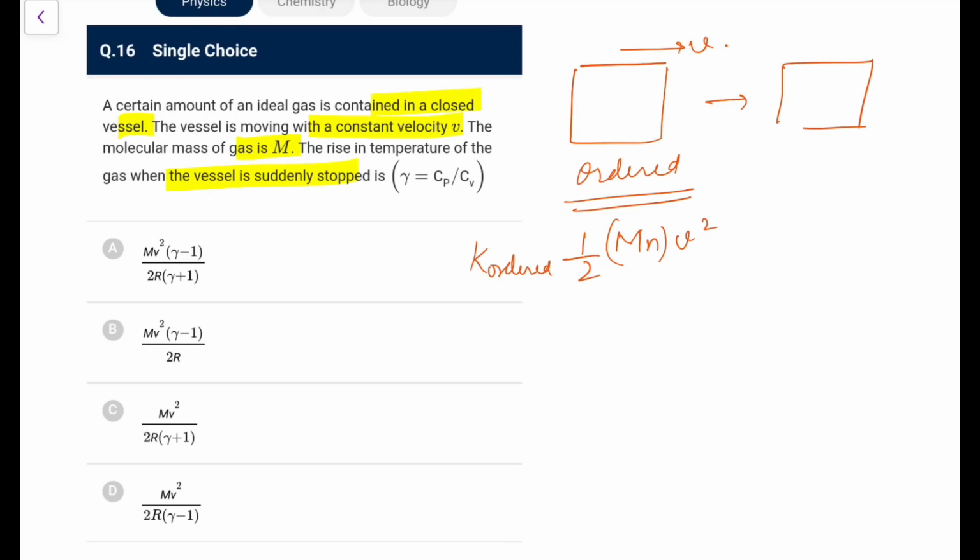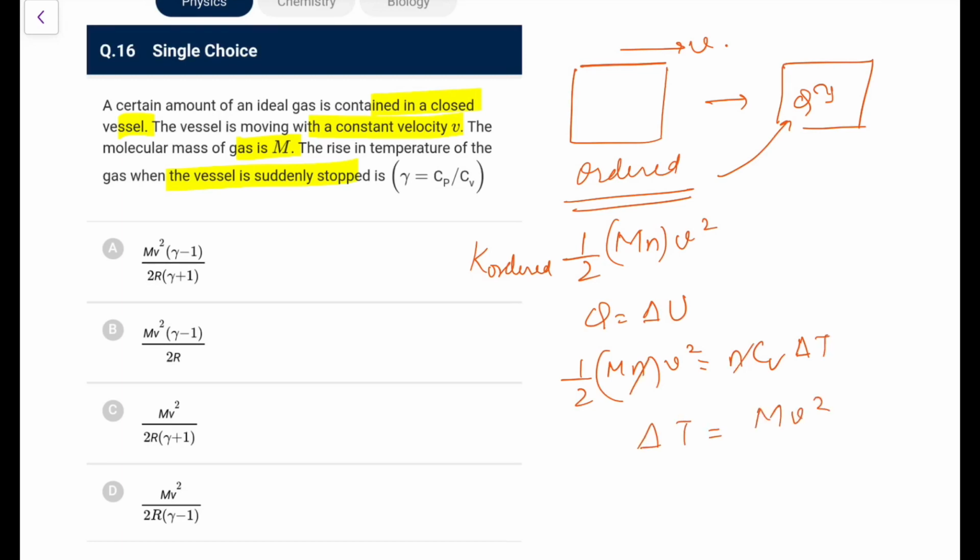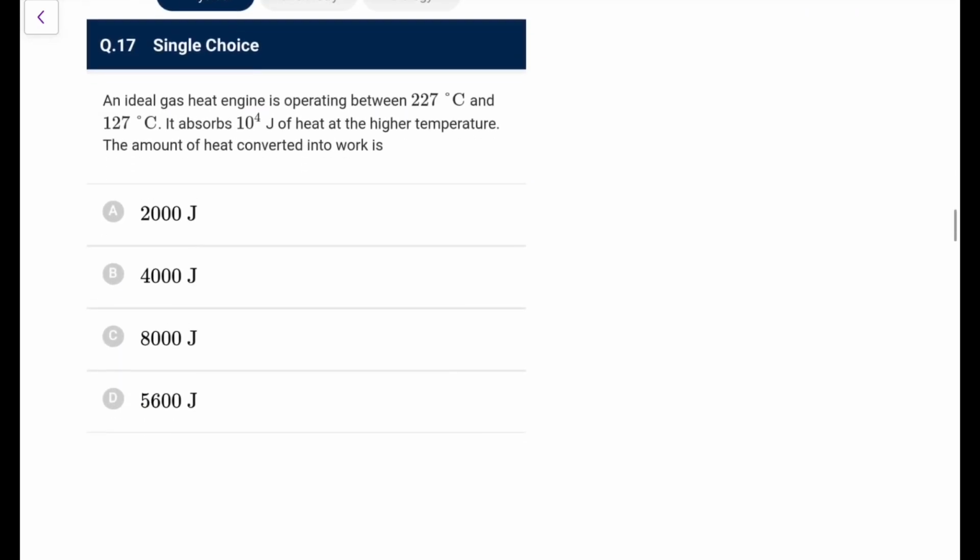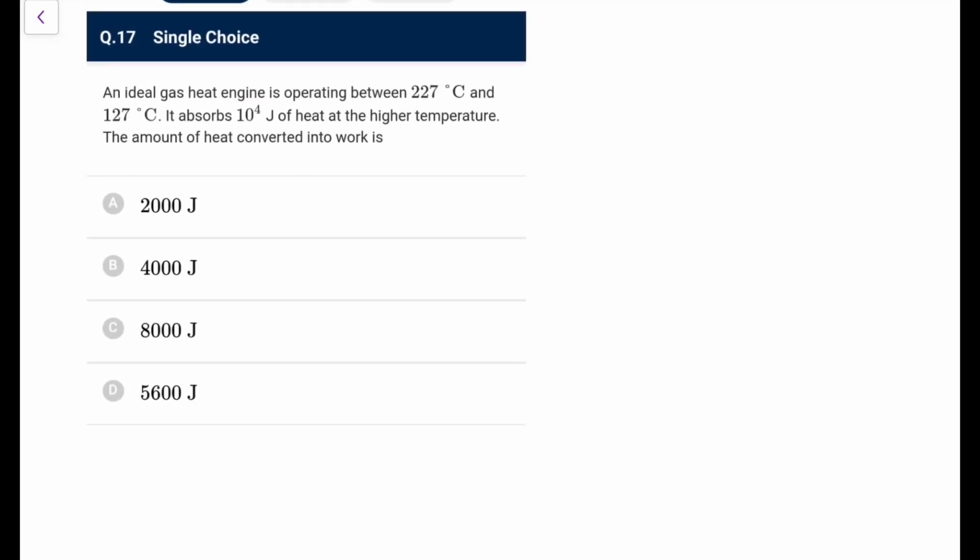When it stops, this ordered kinetic energy goes into heat, and we will assume it is an insulated vessel, it should be written. So this Q will be absorbed by the gas, and Q is equal to delta U. So half n M V square would be equal to n CV delta T. So this n and n get cancelled. Delta T would be equal to M V square upon 2 CV, and CV is R upon gamma minus 1. So it is (gamma minus 1) M V square upon 2R. So going by the options, you can directly go for option B in this particular case. It's a very standard question. You all must have done such in your practices.